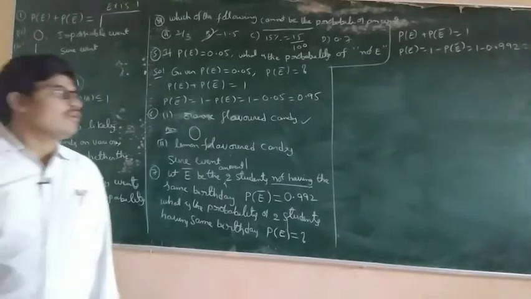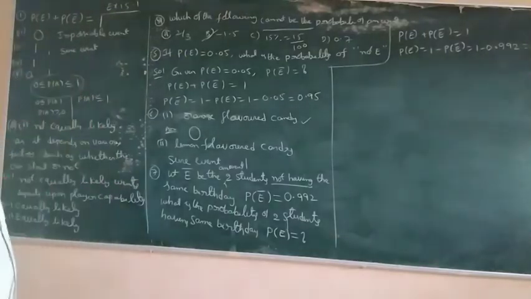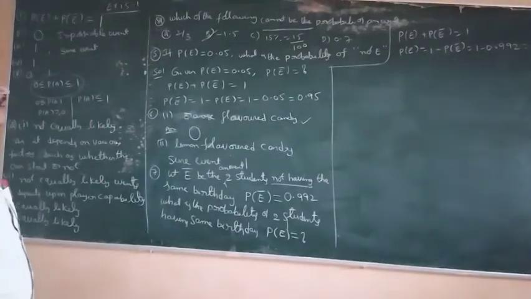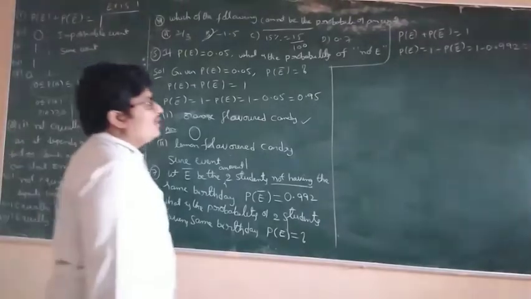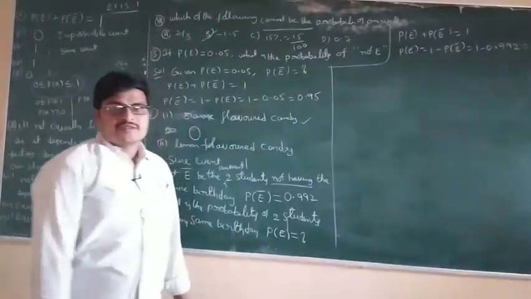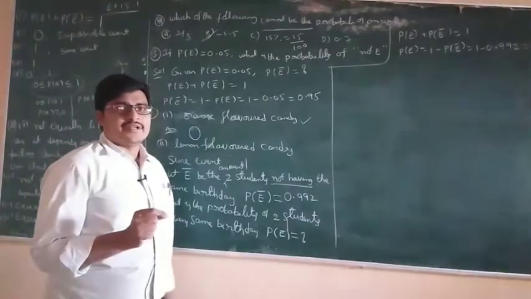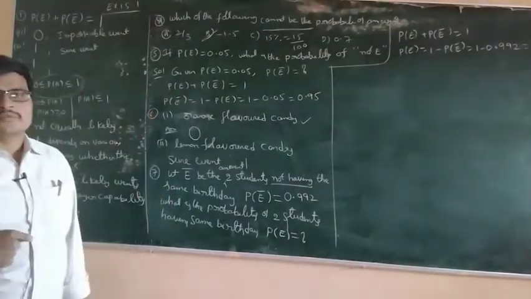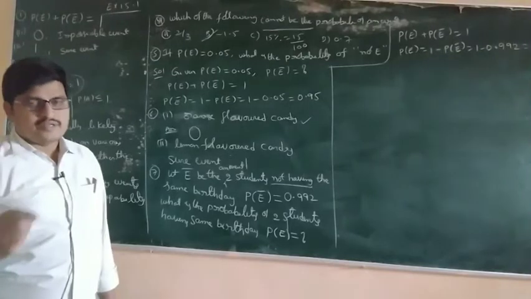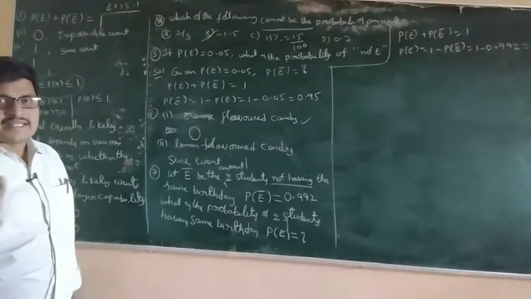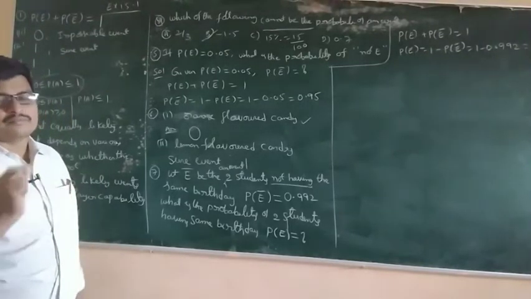So you have a known result: P of E plus P of E bar is equal to 1. So P of E is equal to 1 minus P of E bar, which is 1 minus 0.992, equal to 0.008. So the first point is to read and understand your problem.